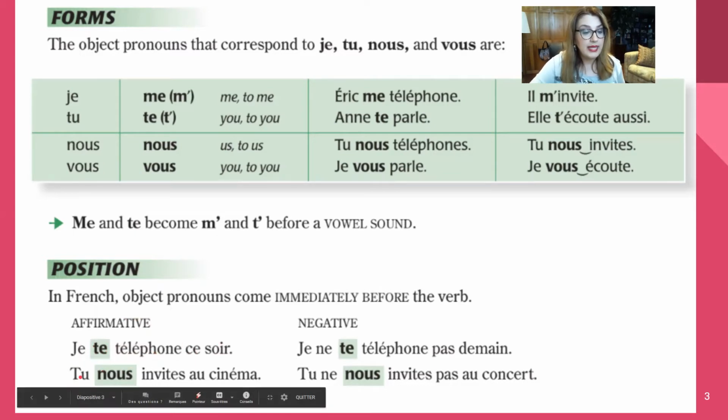Let's look at the second affirmative sentence. Tu nous invites au cinéma. You invite us to the movie.